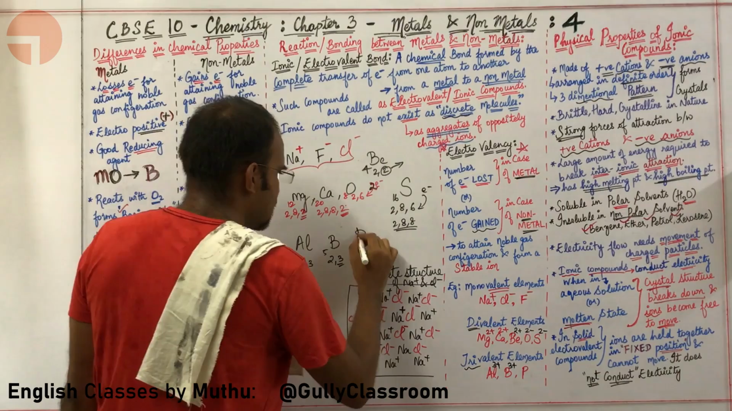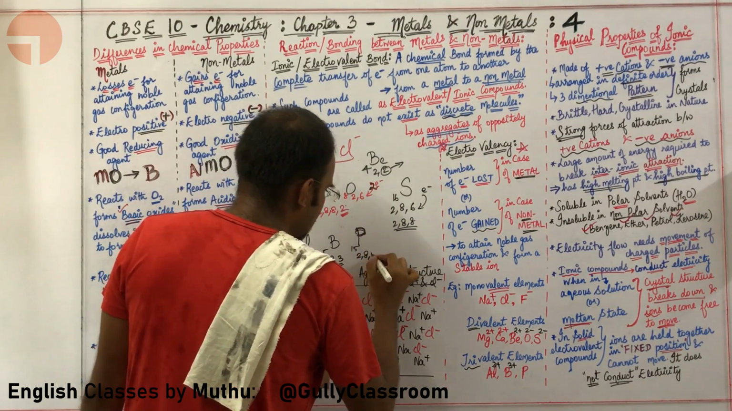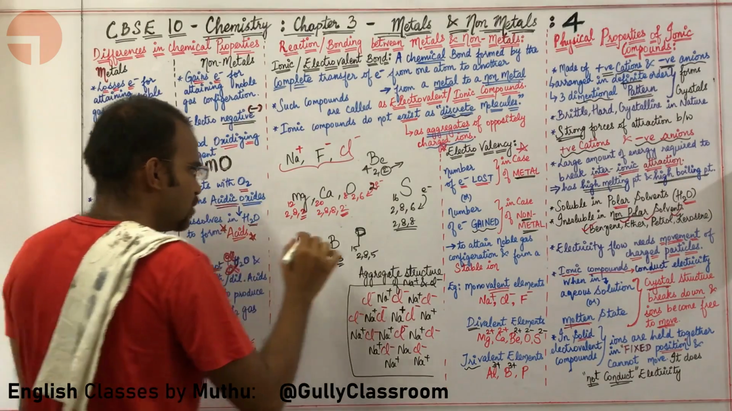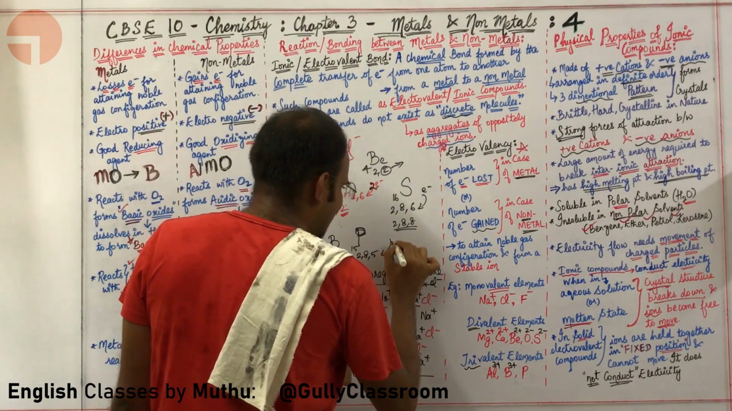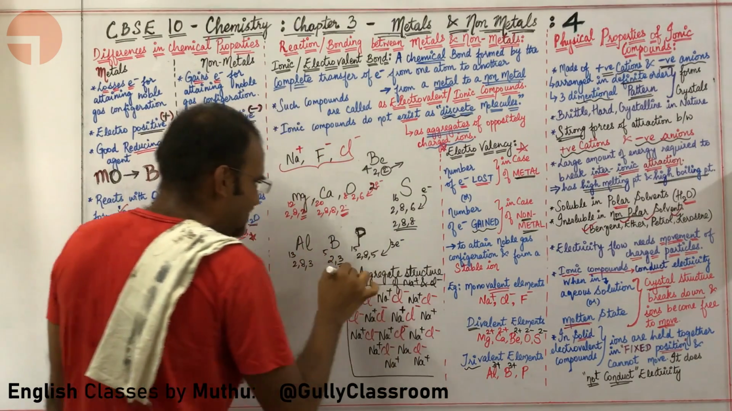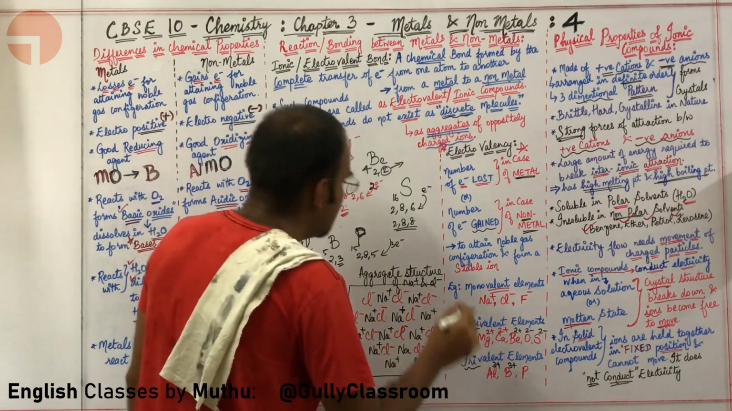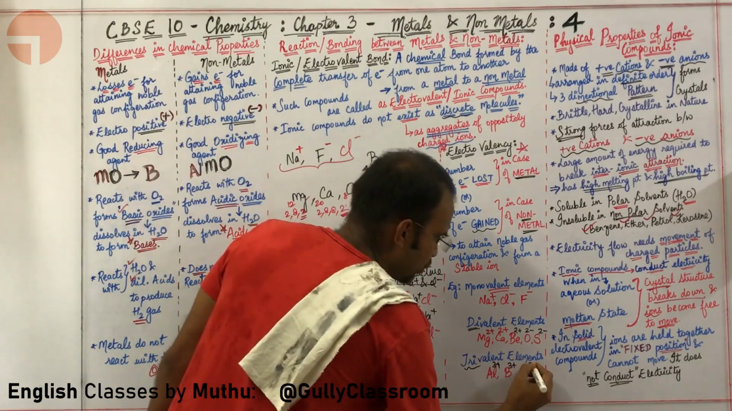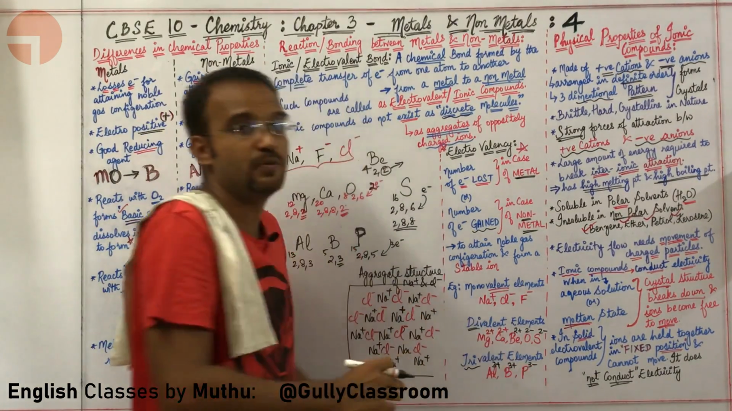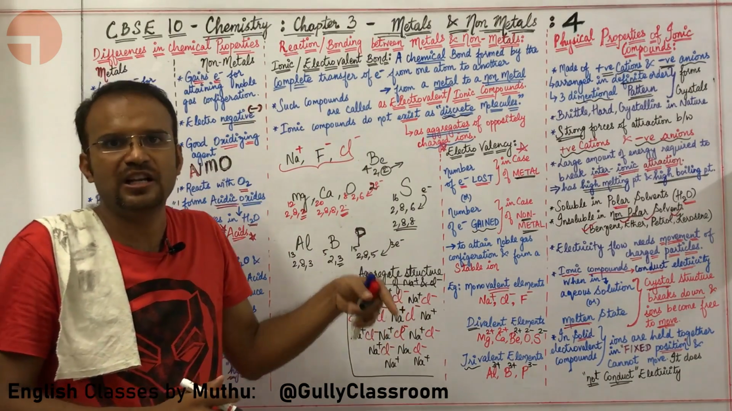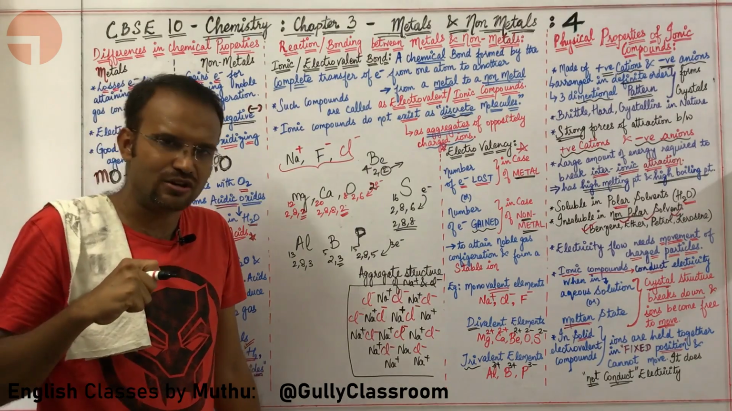What about phosphorus? For phosphorus the atomic number is 15: 2, 8, 5. Am I doing this right? Yes, 2, 8, 5. So it will gain 3 electrons. Phosphorus will gain 3 electrons to attain noble gas configuration. Because it is gaining electrons, it is obviously an electronegative non-metal. So I am going to put 3 minus over here. Aluminium, boron and phosphorus are all trivalent elements because in case of metals a trivalent element loses 3 electrons. In case of non-metals a trivalent element gains 3 electrons.